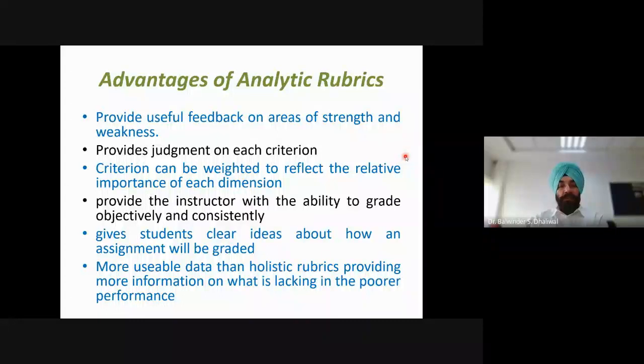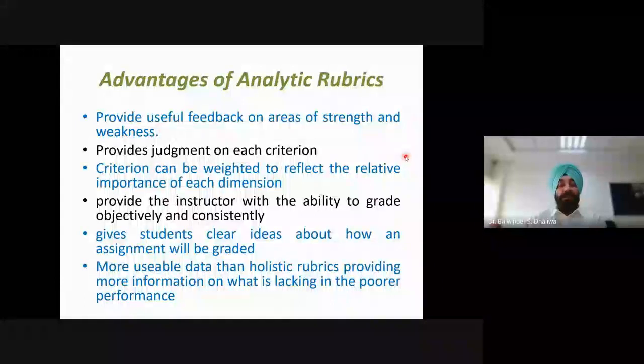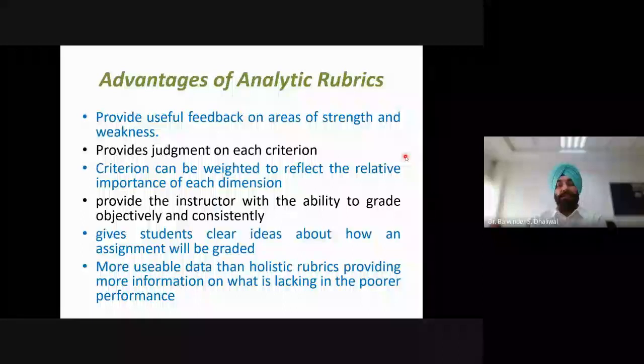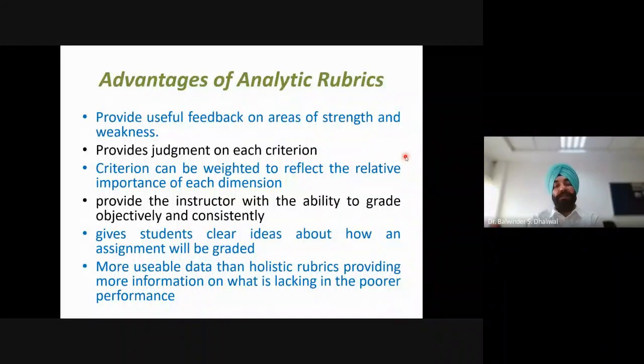Another advantage is that it provides the instructor with the ability to grade objectively and consistently. This I have already explained in the starting, why we should use the analytic rubric. So it results in objectivity and consistency in the evaluation, because we are using clear-cut black and white descriptions which we need to apply to the student work. So there cannot be bias or subjectivity by the instructor, because the instructor has to use those descriptions, those criteria which have been listed in the rubric.